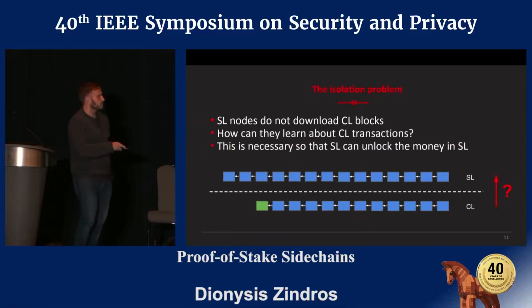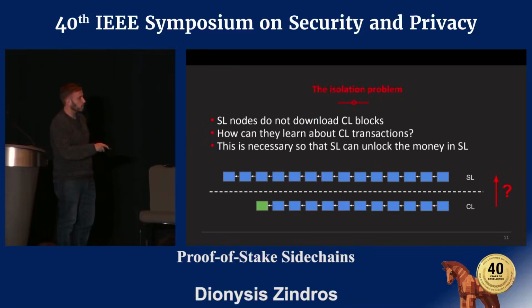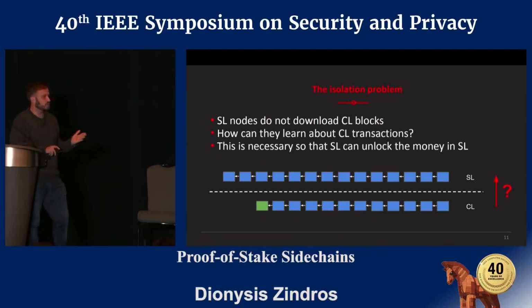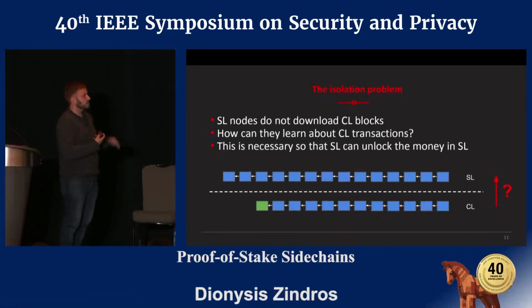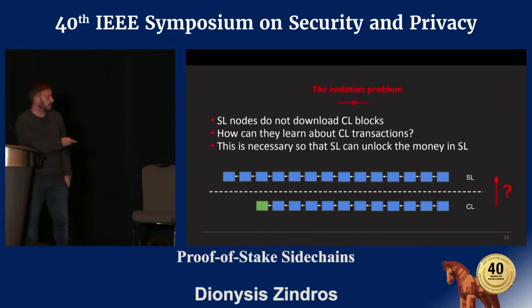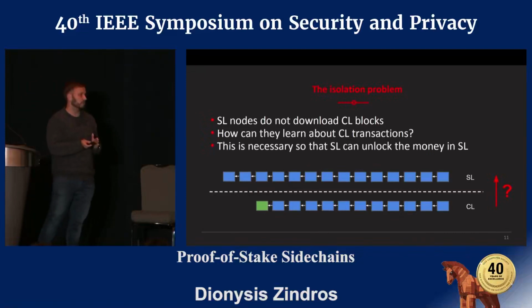The difficult problem is moving money back, because the settlement layer nodes, the SL nodes, even though we want them to validate all the transactions that get confirmed within the settlement layer, are not looking at blocks in the computation layer. They don't look at all the transactions over there. And we don't want to send them all the transactions or all the blocks of the computation layer. So this is the isolation challenge. We want the settlement layer miners to learn about some information that happens on the computation layer, but without actually connecting to it. And of course, we cannot just send them the transaction, because they need to know whether that transaction has been confirmed on the computation layer. They need to deal with blockchain reorgs and so on and so forth.